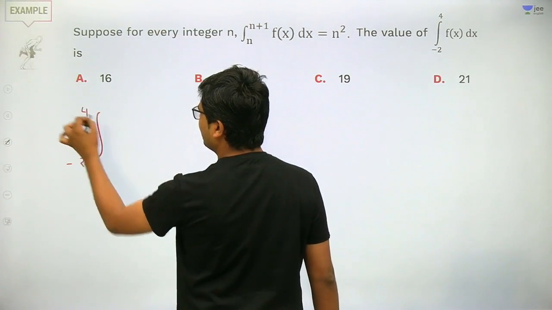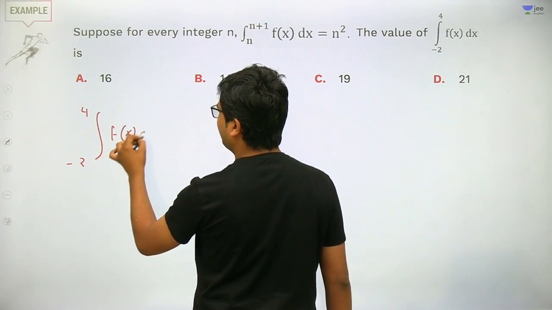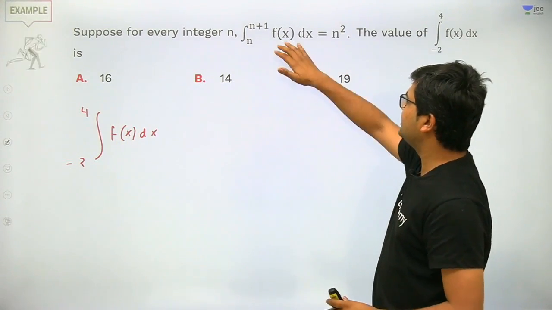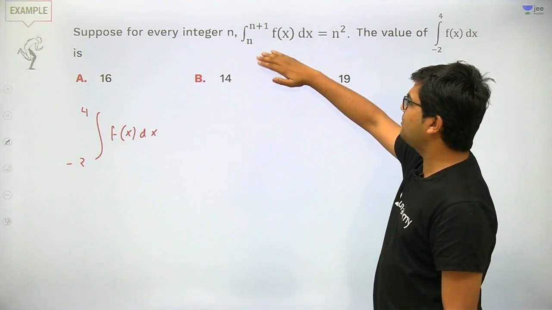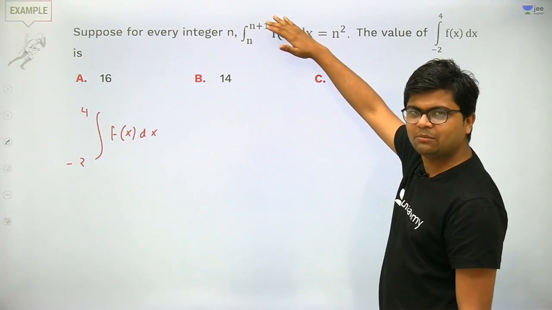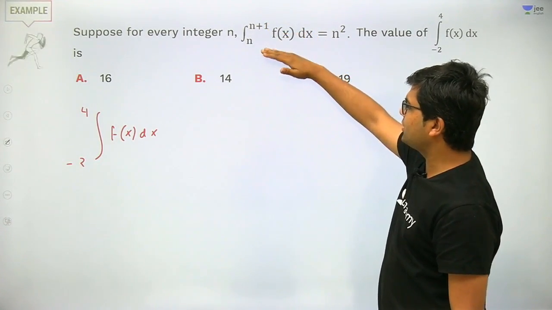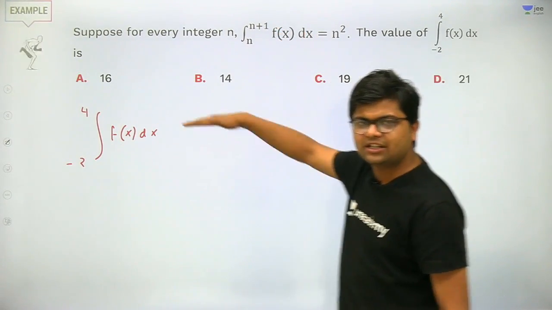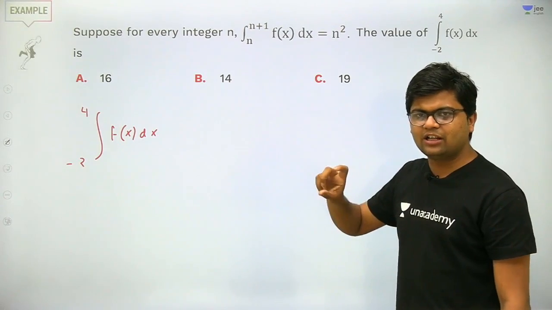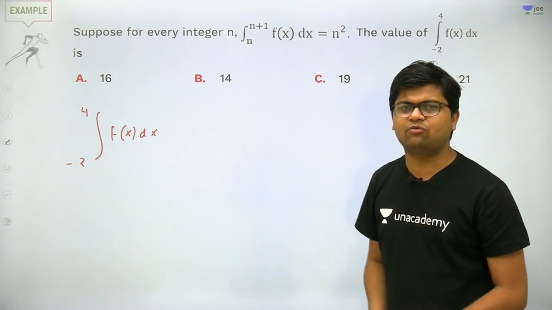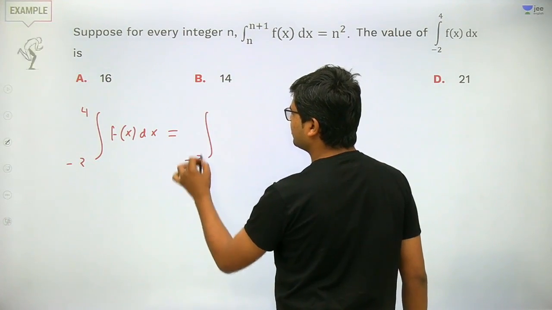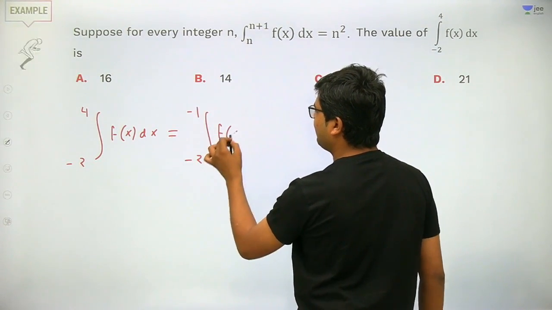We have a property that the integral goes from n to n plus 1, meaning it can go only one integer ahead. Therefore I need to break it into integrals such that the lower limit and upper limit have a difference of 1. So this integral can be written as -2 to -1 of f(x) dx.